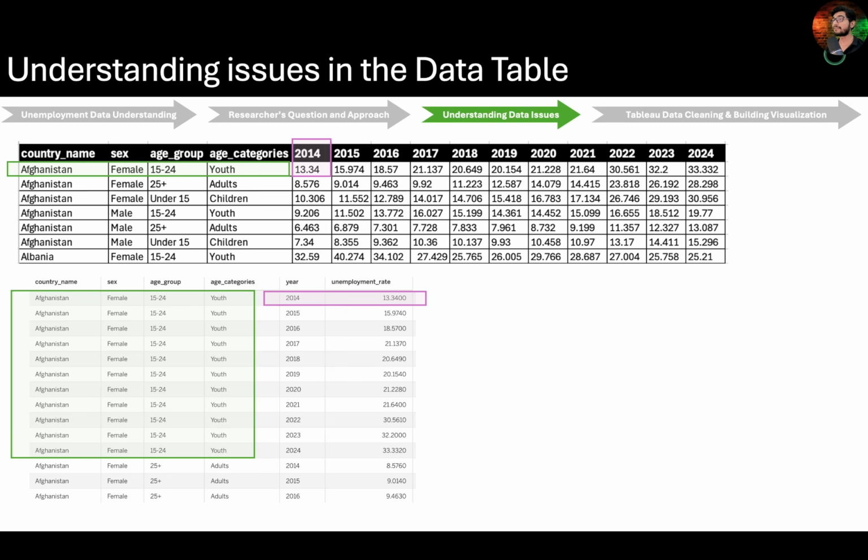Well, if you observe the first row in the original dataset, it contains year-wise unemployment rates for Afghanistani female youth within the age group of 15 to 24 years. In the original dataset, all 11 year-wise unemployment rates for this row are arranged horizontally across separate columns. However, in the transformed dataset, these values are pivoted and placed vertically. Each year becomes a separate row. As a result of this transformation, we now have two distinct columns, which we have labeled as year and the other one as unemployment rate, providing a much cleaner and analysis-ready structure.